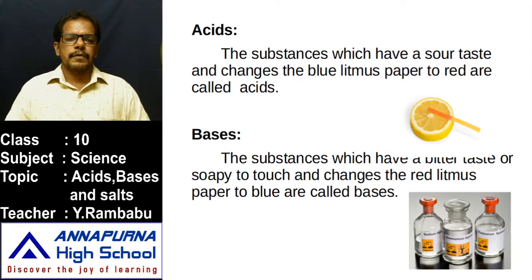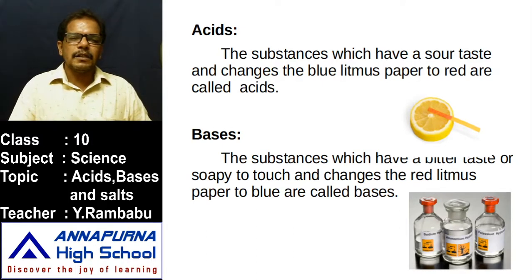Sometimes we observe, if a curry stain is formed on our cloth, generally that curry stain is brown in color or reddish brown in color. While washing, when soap is applied to that curry stain, is its color retained the same? No, its color changes. Why does this happen? Generally in the curry stain, what is there? Turmeric powder is there. When it is washed with soap, most soaps are basic in nature. That means it is a substance which is basic in nature.